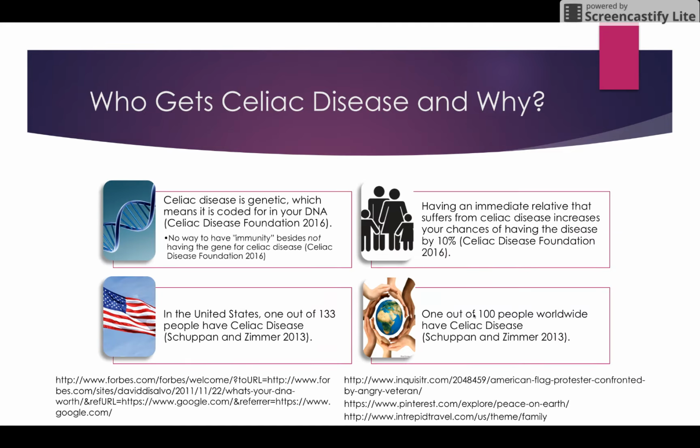Celiac disease is genetic, and because it is genetic, that means that there is no way to avoid contracting celiac disease due to the fact that it is already coded in your DNA. It is for the same reason that no one can be immune from celiac disease, other than not having the gene that codes for celiac disease. Due to the genetic nature of celiac disease, if you have an immediate relative that suffers from the disease, your risk for having the disease increases by 10%.